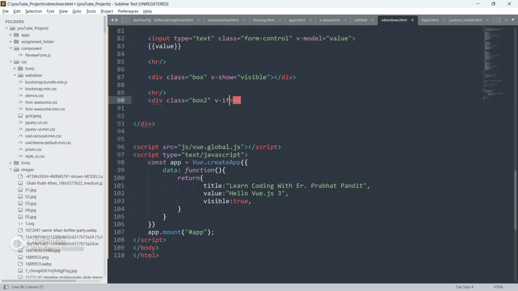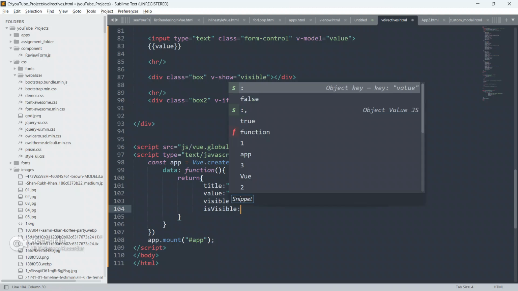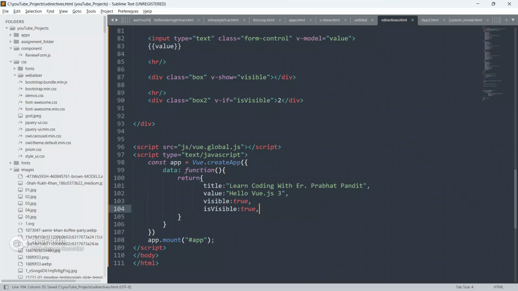and give v-if equal to isVisible, and give text as 2 and close this div. Okay, so now we have to define this isVisible in our Vue.js instance. As of now just give it true.